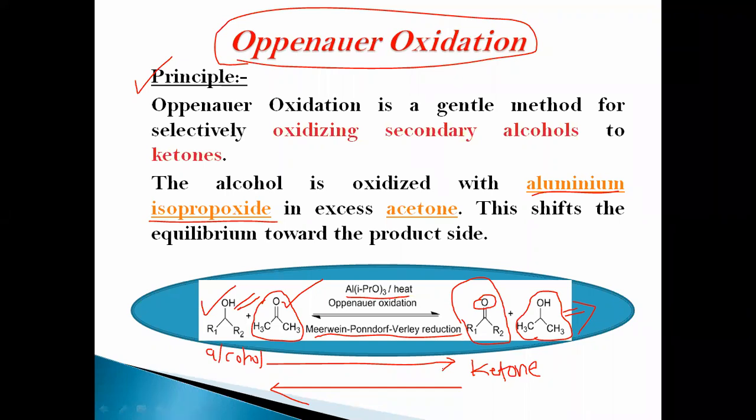Vice versa, the opposite reaction of MPV reduction is Oppenauer oxidation. The product of Oppenauer oxidation is the reactant of MPV reduction, forming the secondary alcohol.